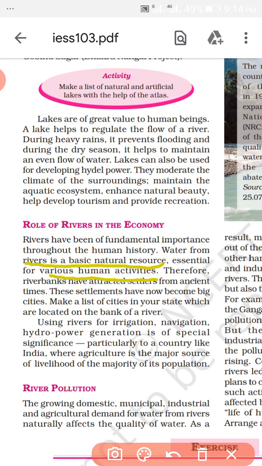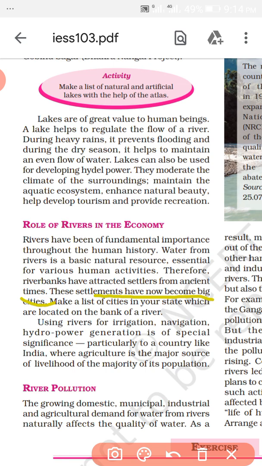Therefore the river banks attracted settlements in ancient times, and in our past, civilization was possible near the river banks. These settlements have now become big cities. Do you have the idea of big cities? Of course, the big cities.